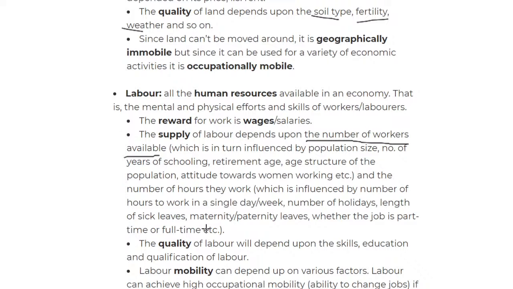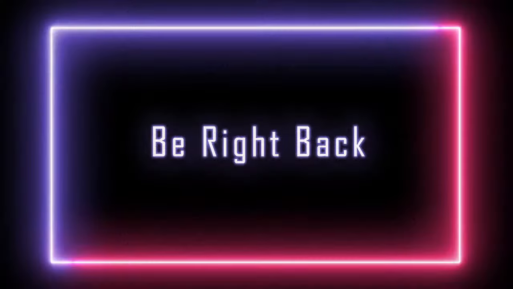If one country has a retirement age of about 80, for example, I'm not saying that's true, but say 80, people will work for almost 60 years, if they leave school around 20. That's 60 years of constant labor, so there will be more labor and the supply will be more. The more the workers, the more the supply. You need to understand that. I'll be right back after a tiny break, so I'll see you in just a minute.